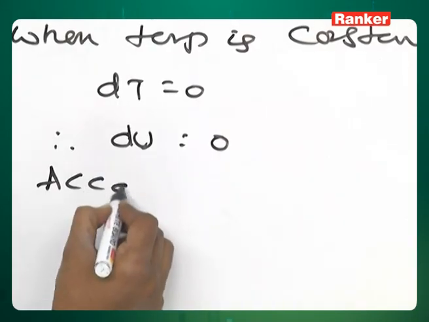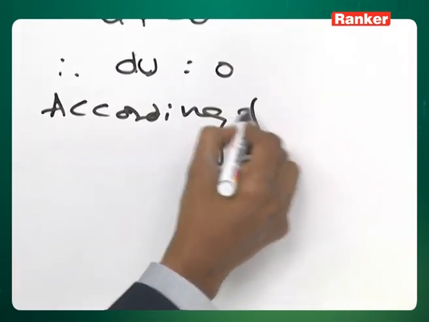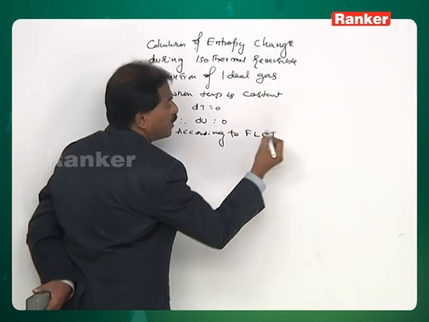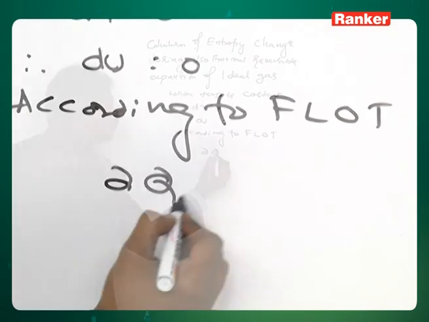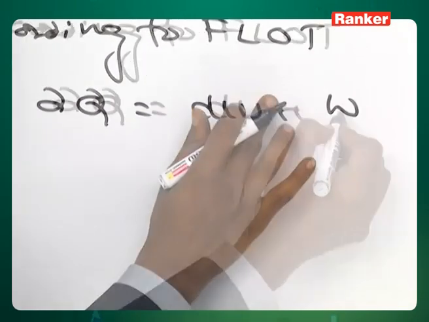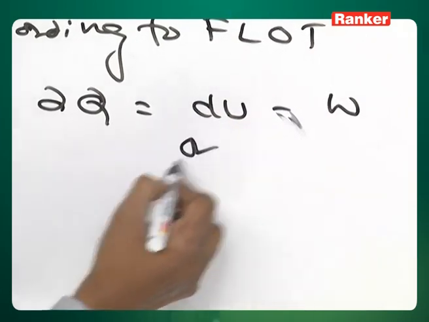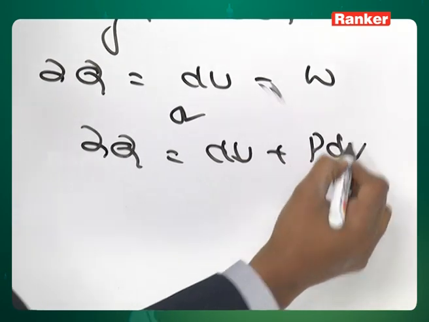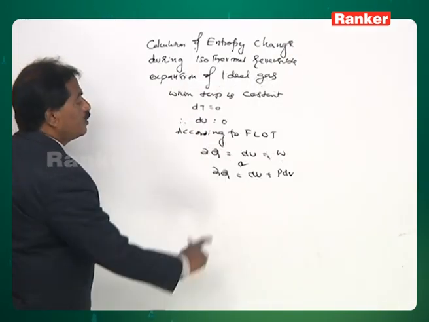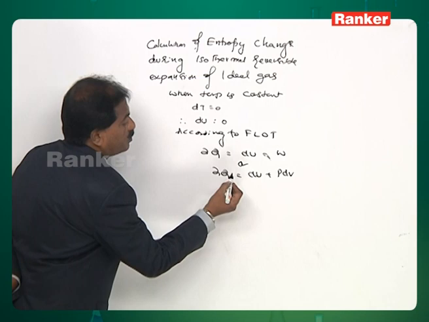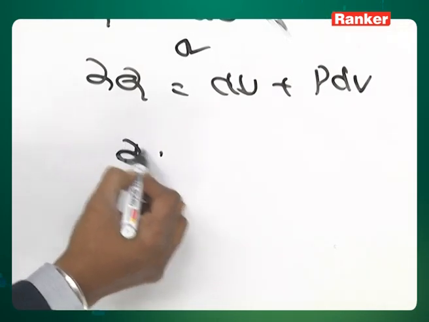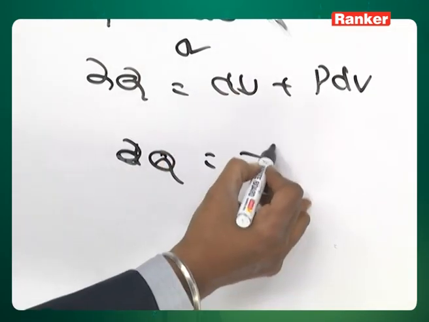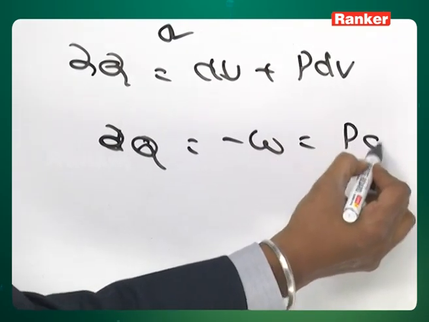Therefore, according to first law of thermodynamics, it is dou q is equal to dU plus or minus w, or dou q is equal to dU plus p dV. Therefore, according to first law of thermodynamics, dou q is equal to minus w, that is equal to p dV.